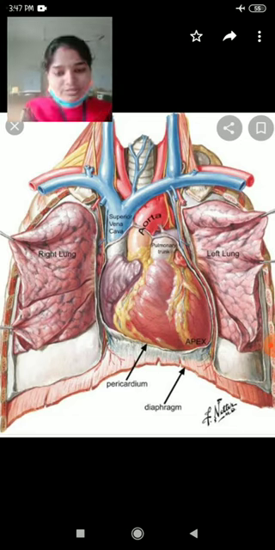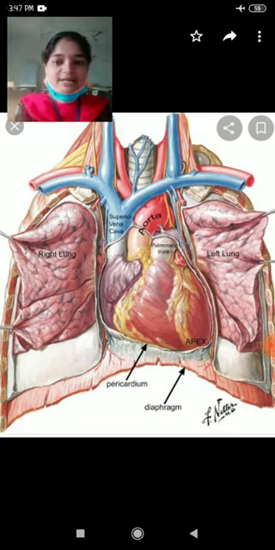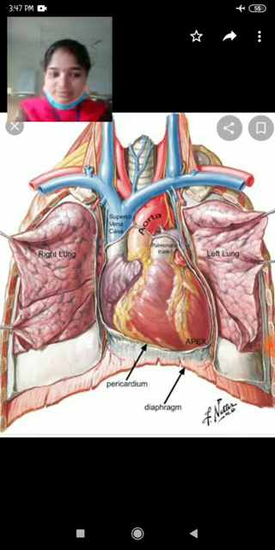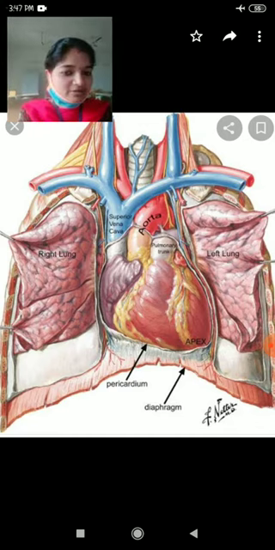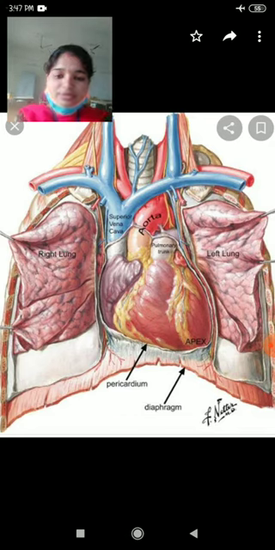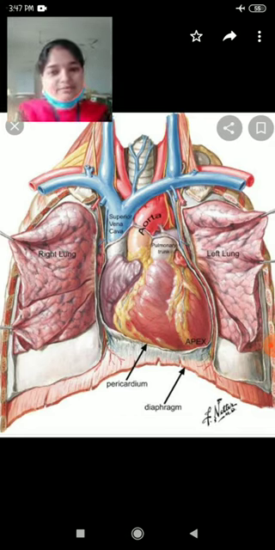In small children, the fist size is small, so the heart is also small. In adults, the fist is bigger, and the size of the heart is also in that manner. The weight of the heart is about 300 grams.